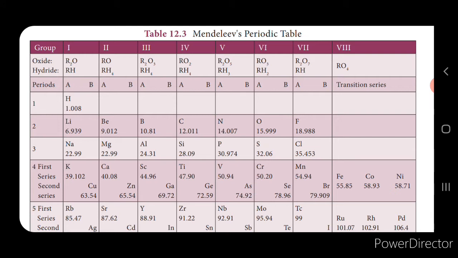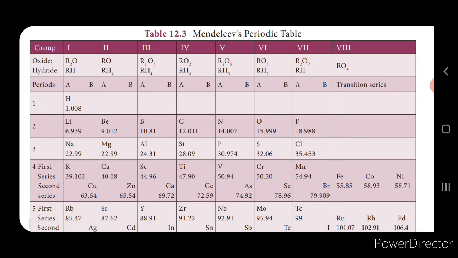So he arranged all the 56 elements known at that time into a table, a periodic table, based on the law of periodicity. Now what are the features of Mendeleev's periodic table? It consists of 8 vertical columns which are called groups and 7 horizontal rows which are called periods. Each group is further divided into subgroups, that is A and B, and all the elements appearing in a group were found to be similar. If you take the groups, all the elements in a group are similar. If you take the period, all the elements in the period are similar in their properties.